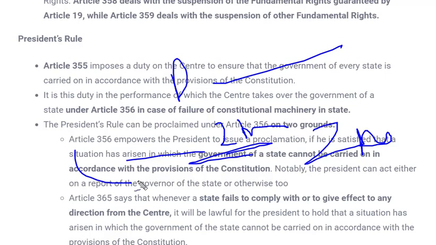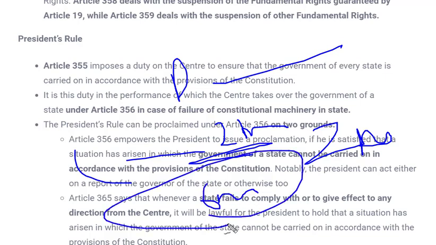That means 50% of members present in the house, or 50% who will get the maximum voting. If it is passed by parliament, this state emergency is valid up to 6 months. That means it can increase up to 6 months. And how does the state emergency end? If parliament does not approve, when the resolution is given to parliament, it does not approve that there should be state emergency in the state. In that case state emergency is revoked from the particular state, or else the president has the direct option to revoke state emergency or presidential rule from any state.